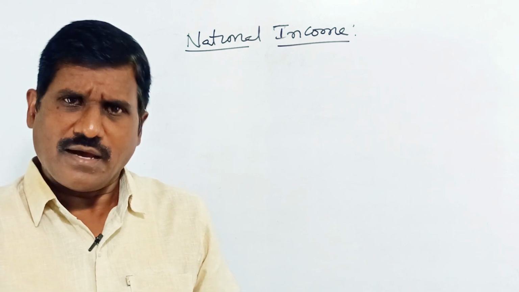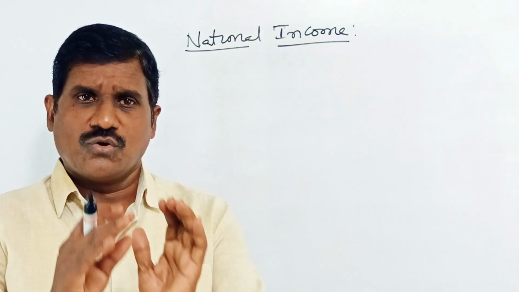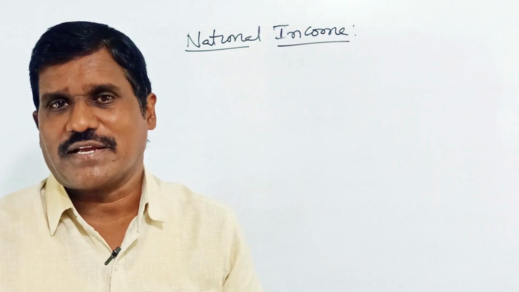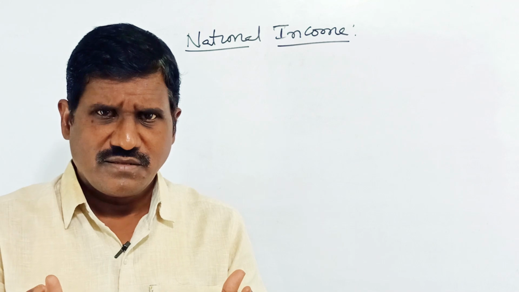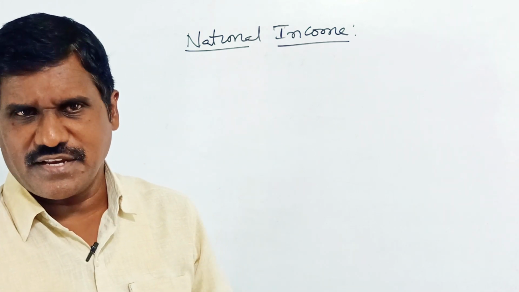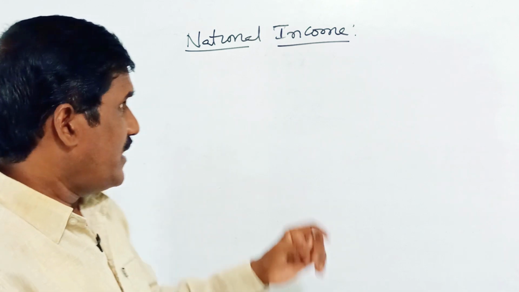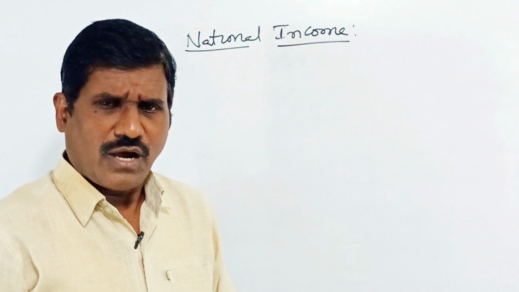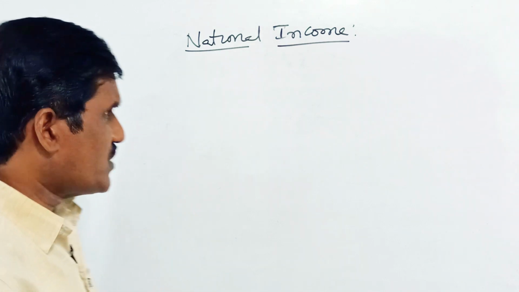Or in other words, the production or output produced by the total population of the country is called the national income. So how many concepts are there in national income?